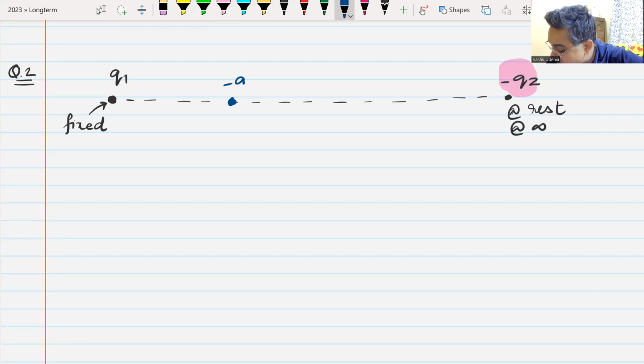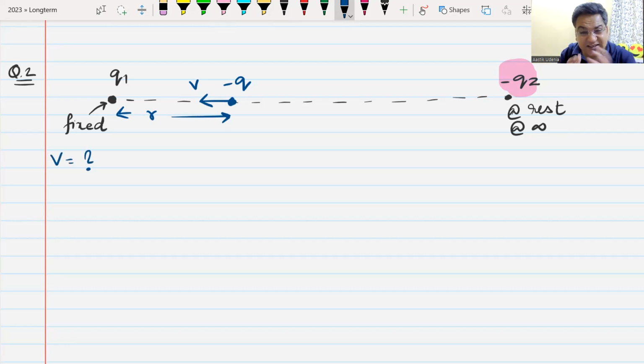So the minus Q charge moves here. When it is at a distance of r from the original fixed charge, it will have some velocity v. Yes or no? It is experiencing a force. It will have some velocity v. Yes or no? Yes, sir. We have to find out that velocity. How much is that velocity?